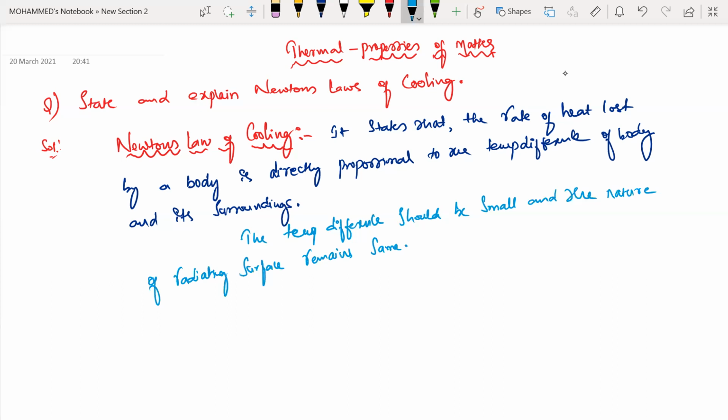Our surface area is very less compared to our surrounding, isn't it? These are important points you need to write.